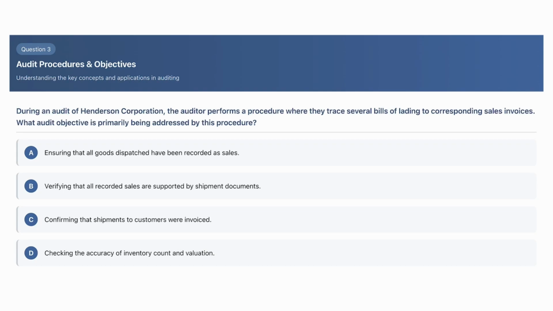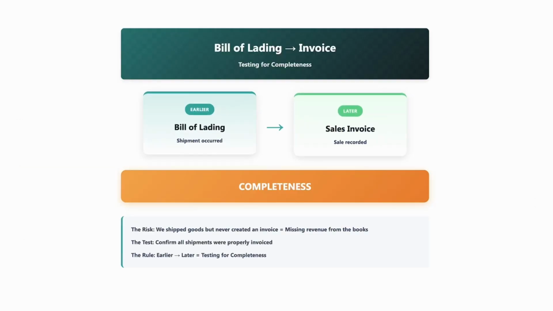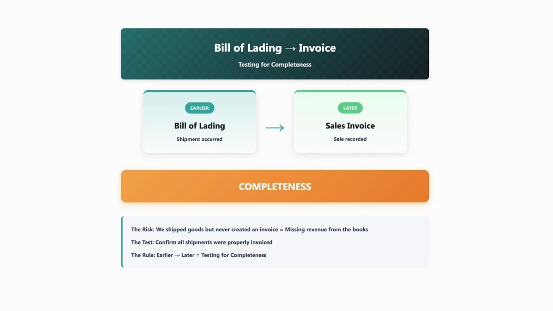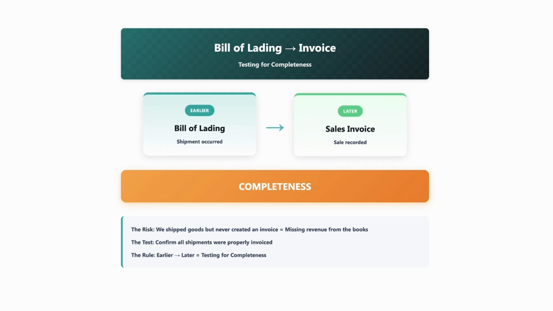What audit objective is primarily being addressed by this procedure? During an audit of Henderson Corporation, the auditor performs a procedure where they trace several bills of lading to corresponding sales invoices. So we need to think about what these documents are and what order they are tracing them in. A bill of lading is a shipping document that's going to show you the terms of the shipment and what is being shipped. So if we have a bill of lading, it means we actually shipped something. And then the sales invoice is what we create after the shipment to actually bill the customer.